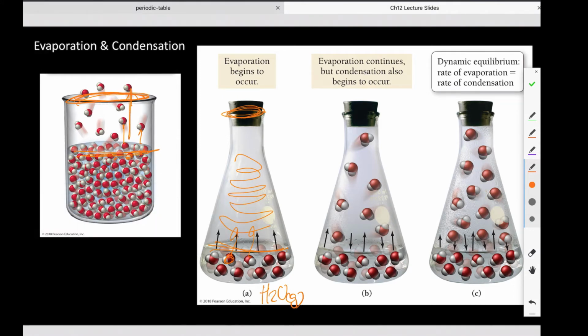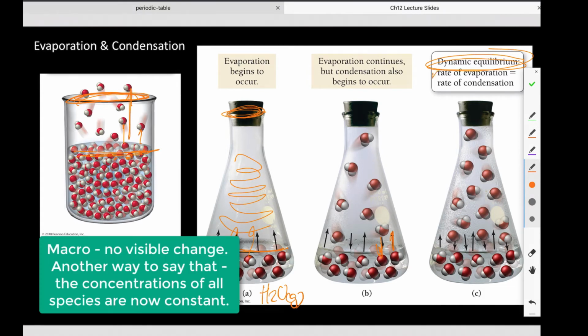Anyway, evaporation will continue, but once there's enough gas built up, we do get some condensation. So some is coming back to the liquid, some liquid is still becoming gas, and eventually we reach this wonderful place called dynamic equilibrium, where macroscopically there is no further change. With our eyes, we won't see the level of the water change. If we were measuring the pressure, we would get no more change in pressure. And that's what equilibrium means macroscopically.